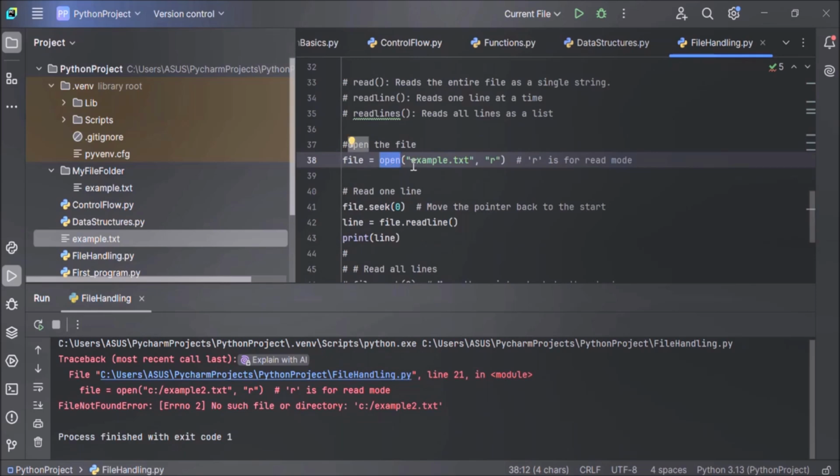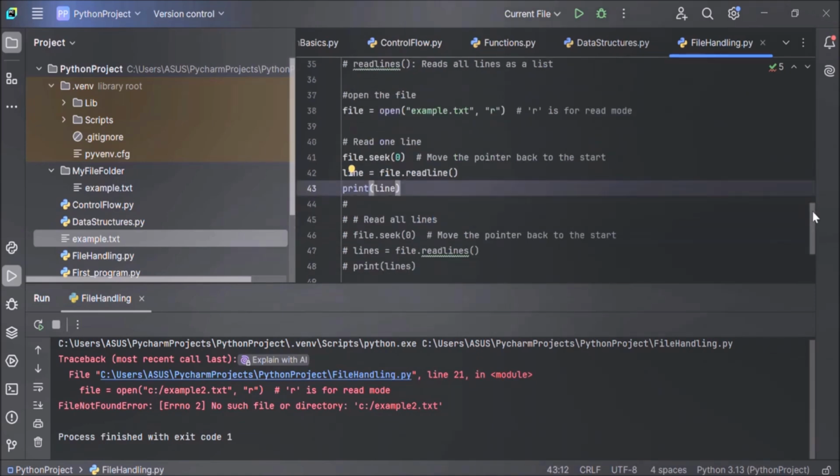So here we're using the open method to open example.txt. This example.txt is residing in our current working directory, and we're opening this file in read mode. R is used for read mode. And after opening the file, we have used the seek method to move the pointer to the beginning of the file, that is at the 0th byte. After moving the pointer to the beginning of the file, we are using the readLine method to read one line at a time. And after reading the line, we are printing the line here.